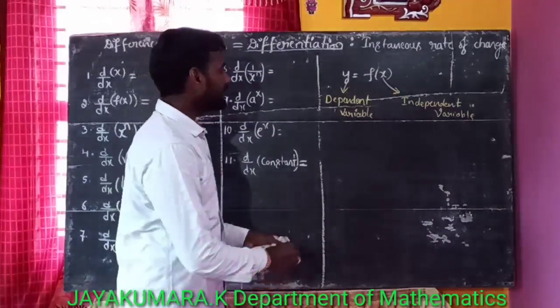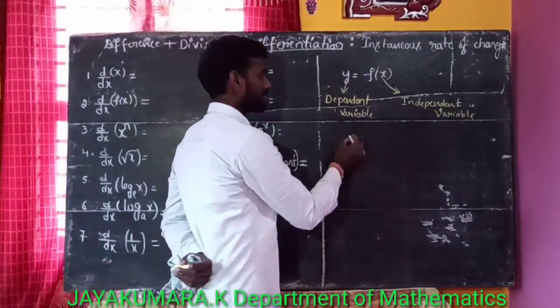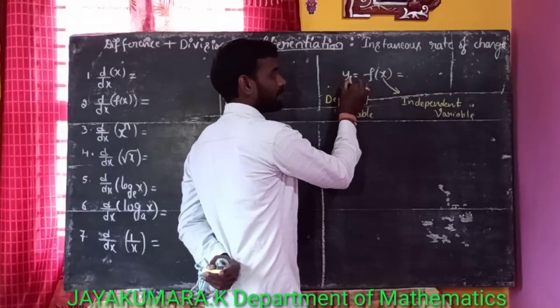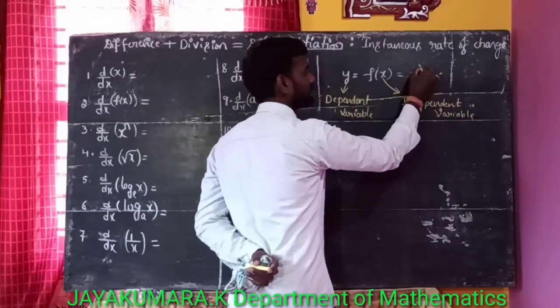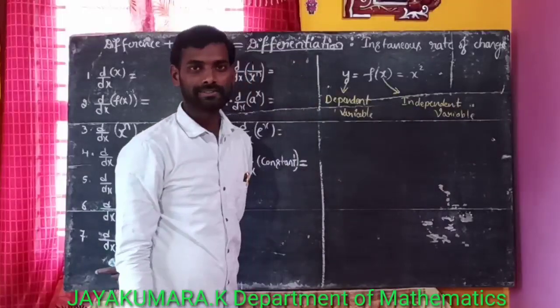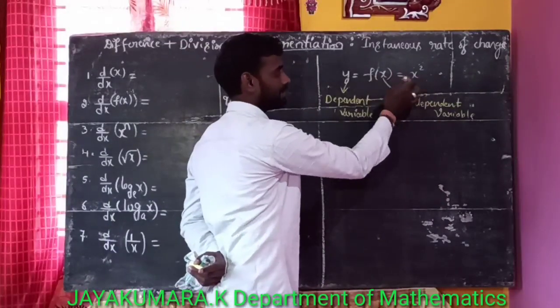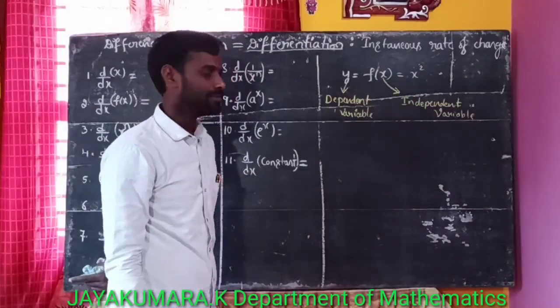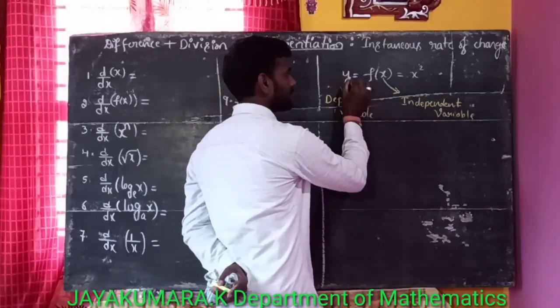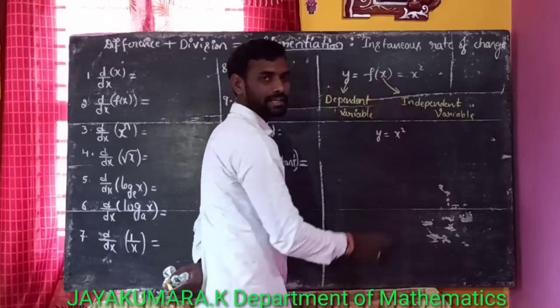Why is this y called the dependent variable? Because y is equal to f of x is a function. Let us consider a function that is equal to x or x square plus 2, anything that is in terms of x. Here this function is in terms of x only. Now y is equal to x square is a function, right?